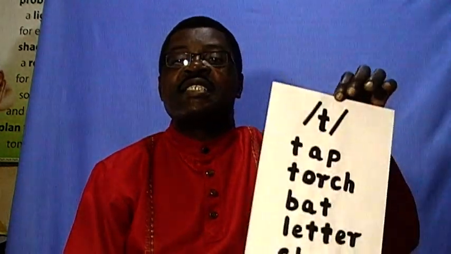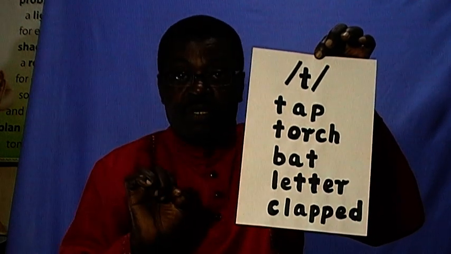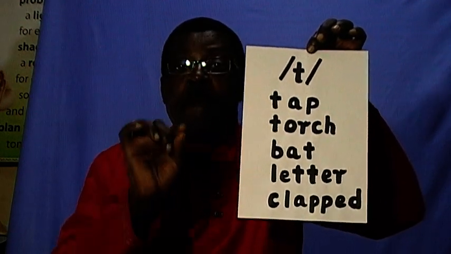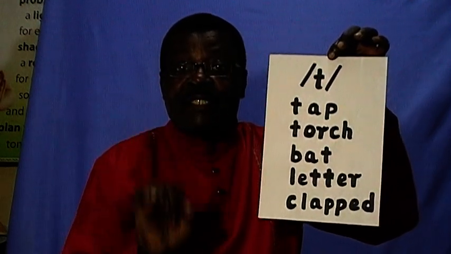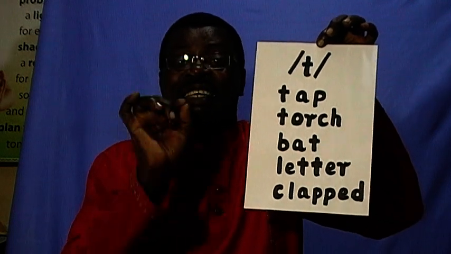Now let's move to the next consonant sound, and it's sound D. Just like in den, dog, bed, sad, ladder. Clear? Good. Now the next one is right here. That is sound T. Like in tap, torch, bat, B-A-T, bat. Then we also have letter and clapped. You can hear the sound T in those words. That sound T is a consonant sound in English. Clear? Good.